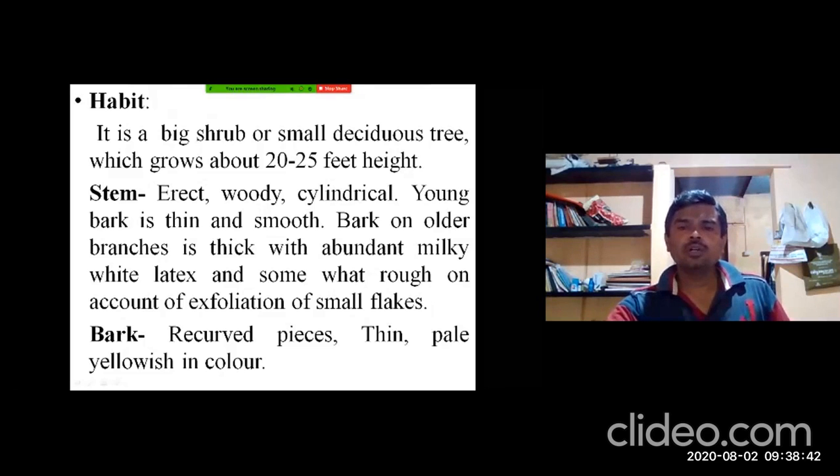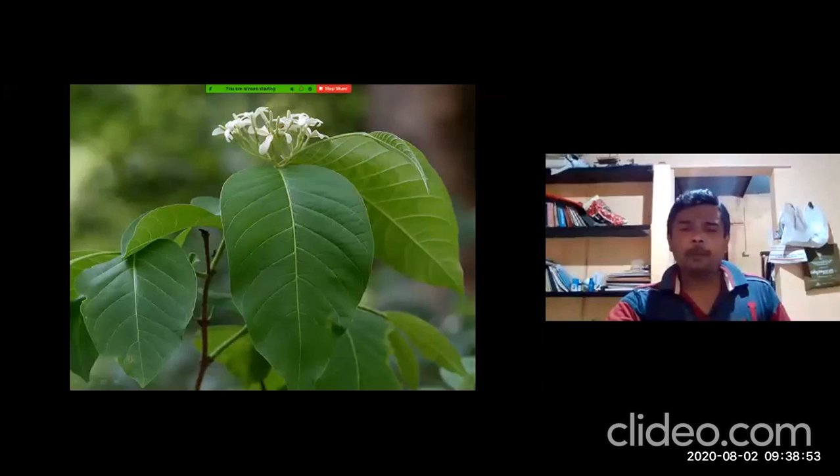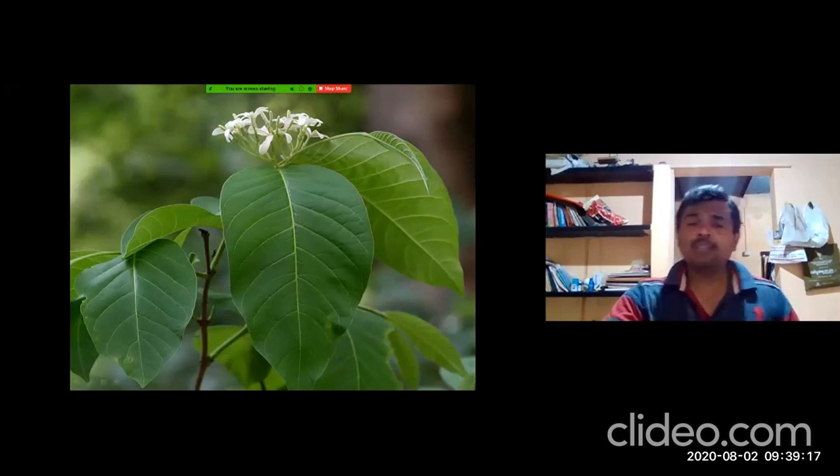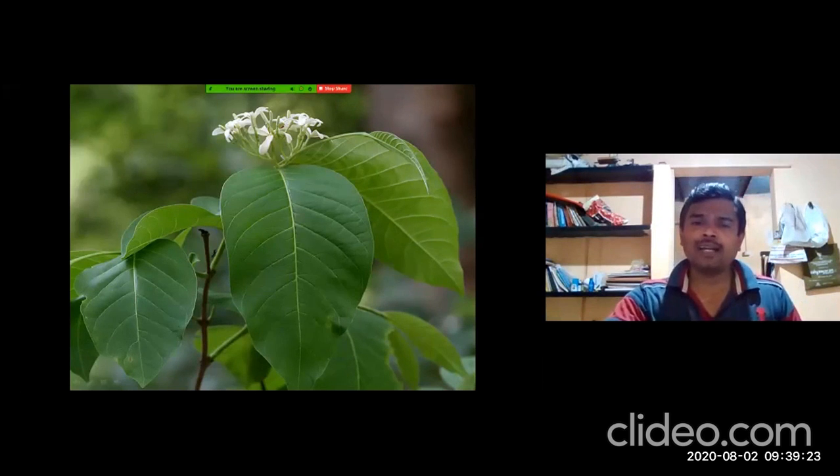Now this is the leaf. As you all know, the type of leaf is simple and the arrangement is opposite. It is broadest at the middle, gradually tapering towards both the apex and the base, which is the characteristic feature of elliptic. The length of the lamina is 2 to 3 times more than the width, so you can say lanceolate as well. Both elliptic and lanceolate characters are present.